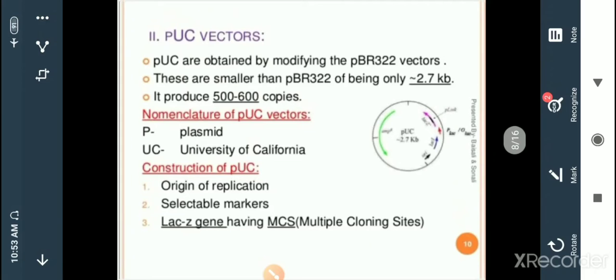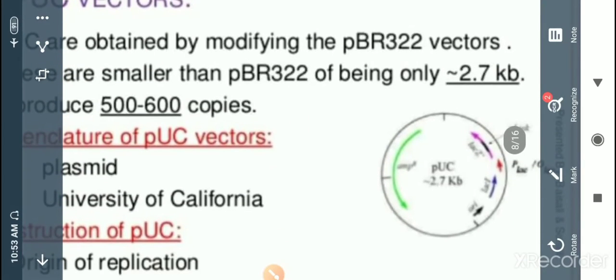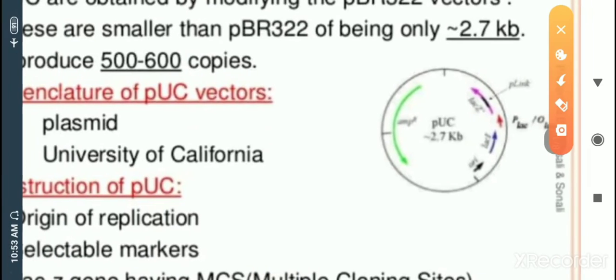Construction of the pUC vector: origin of replication. If we see this pUC vector, we can see the ori site, or the origin of replication.